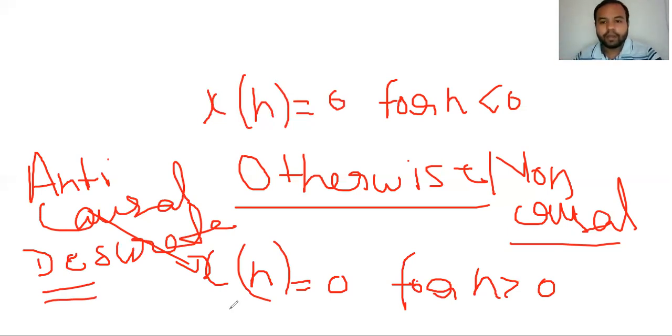Now we are going to do a few numericals, a few examples on that. Before that, we must revise the thing. If the continuous time signal is 0 for t lesser than 0, that signal will be known as causal, and otherwise non-causal. If the continuous time signal is 0 for t greater than 0, then that will be anti-causal. Now let us do a few examples and move ahead.